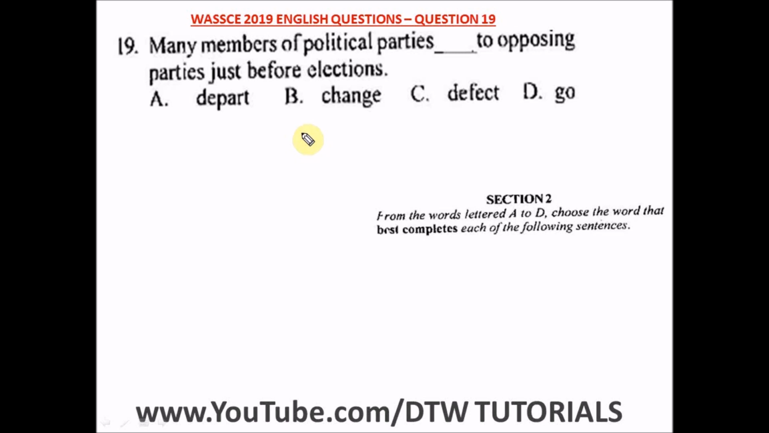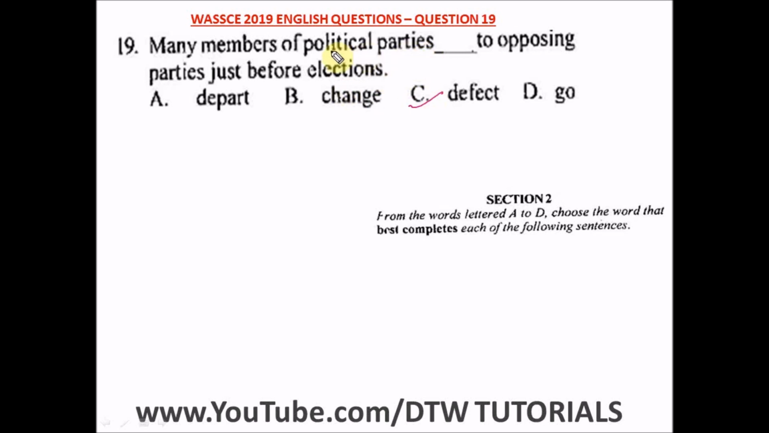Depart means to just leave, that's to go. But what defect means is to disown your allegiance to a particular country or political party to another. You just disown it. So that's the meaning of defect. Change, no, that's not the word you use in this sentence. It is what? Defect. So many members of political parties defect to opposing parties. When you're in a political party, you are in allegiance to them, but when you leave it for another one, you have what? Defected.